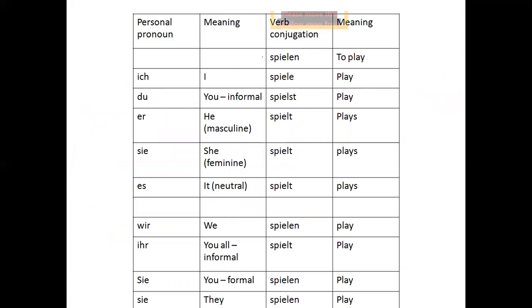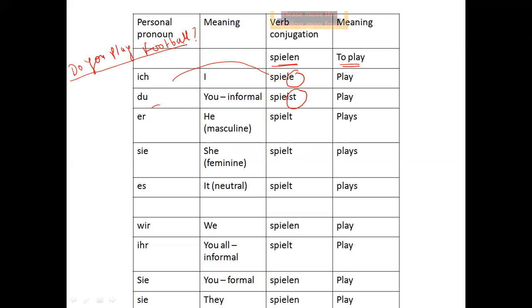Another verb I have taken is spielen. Spielen means to play, right? So if I want to say "I play", then ich spiele with e ending. Du spielst, right? Now I'm giving you a sentence: Do you play football?